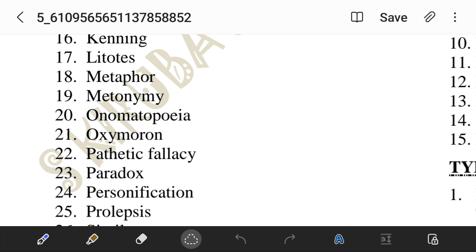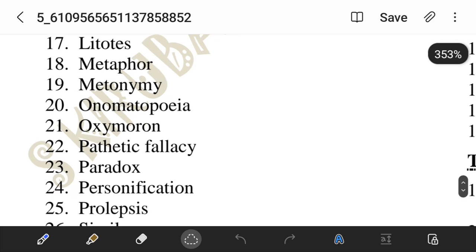Behind bars means being in jail. It is known as synecdoche. Boots on the ground means soldiers. So synecdoche is whole to part, part to whole, like a set of wheels. That means vehicle. I need a set of wheels means I need a car. That is known as synecdoche.